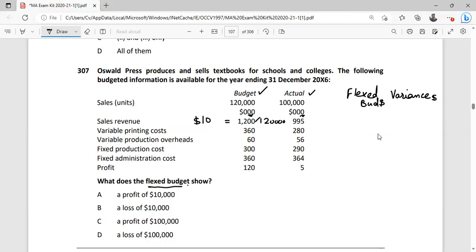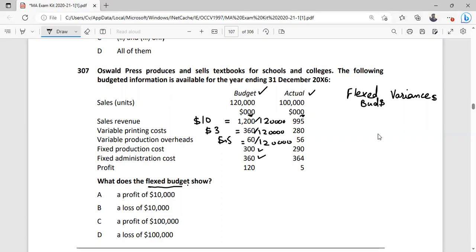Variable printing cost 360,000 divided by 120,000, so we can call it 3. Variable production overhead is 60,000 divided by 120,000. It's 0.5. Fixed production cost will remain the same. Fixed cost does not vary with the budget or with the activity level.